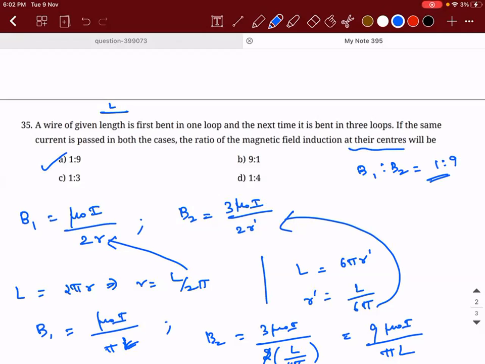See, listen to this point carefully, okay? They told the ratio of the magnetic field induction at their centers, right? When they use the word ratio, take it as 1:2. If they want 2:1, they will mention it in the question.